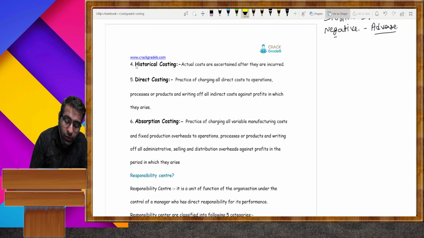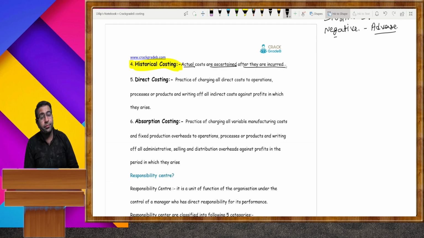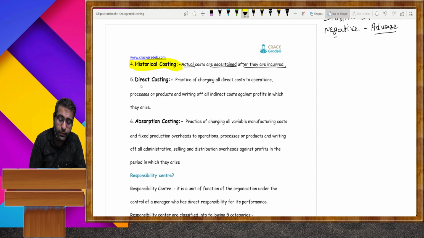Now, historical costing. What is historical costing? Actual costs are ascertained after they are incurred. You make a cost, you make some type of expenses, you ascertain them after you incurred them.